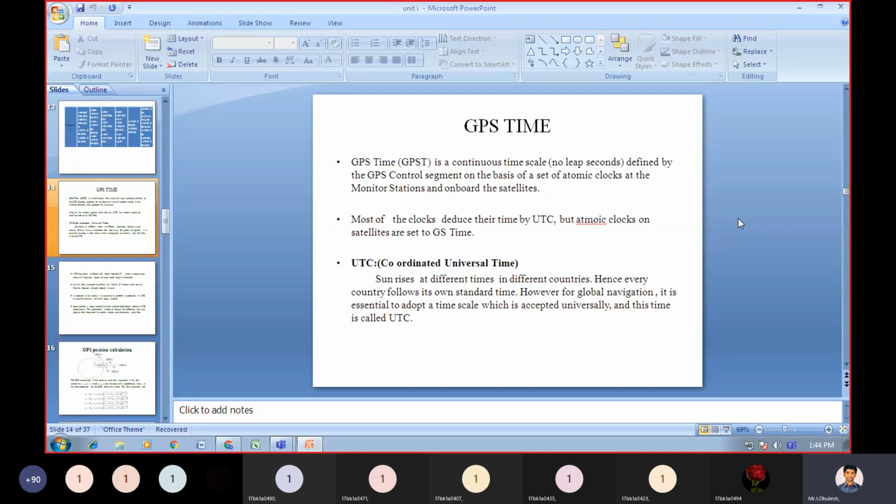it is essential to adopt a time scale which is accepted universally, and this time is called Coordinated Universal Time.